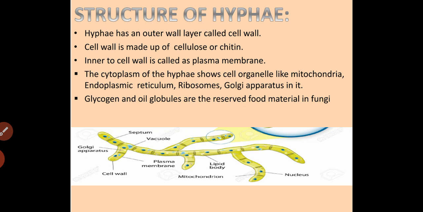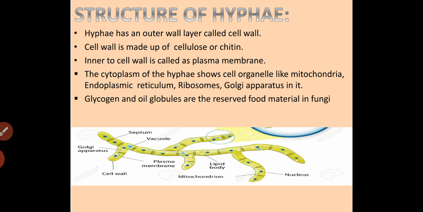In the exam, they may ask: with a neat labelled diagram, explain the structure of hyphae. Then you must answer in this way. Hyphae are thread-like structures. They have an outer layer called the cell wall. Usually in fungi, the cell wall is made up of cellulose or chitin. Inner to the cell wall, the plasma membrane is present.